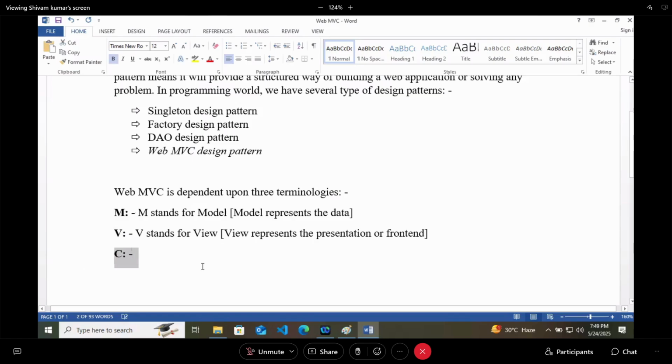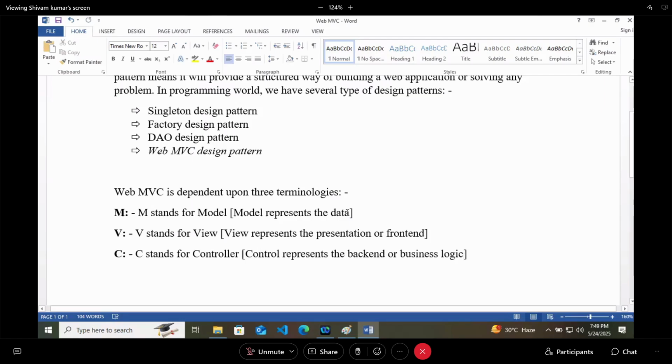C stands for controller. Controller represents the back end or business logic. Wherever you are writing the back end logic, that is your controller.